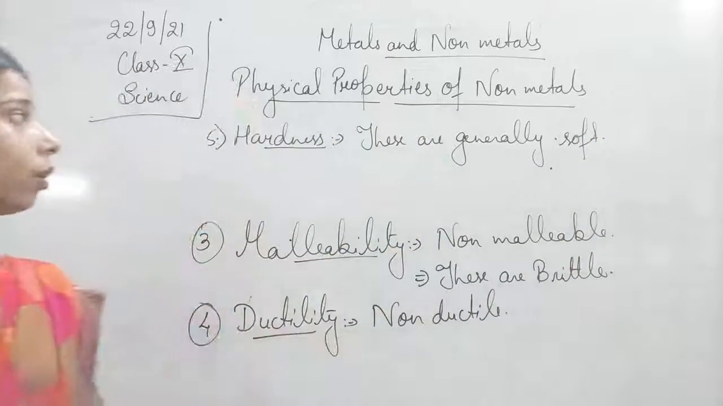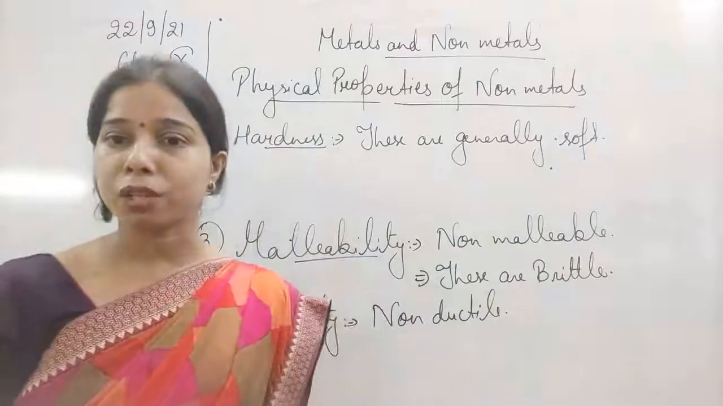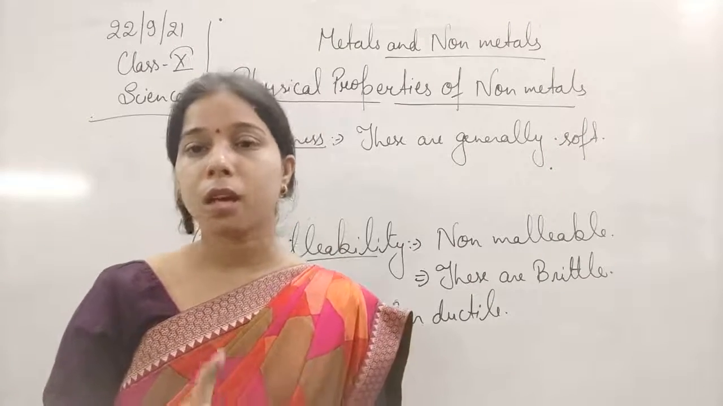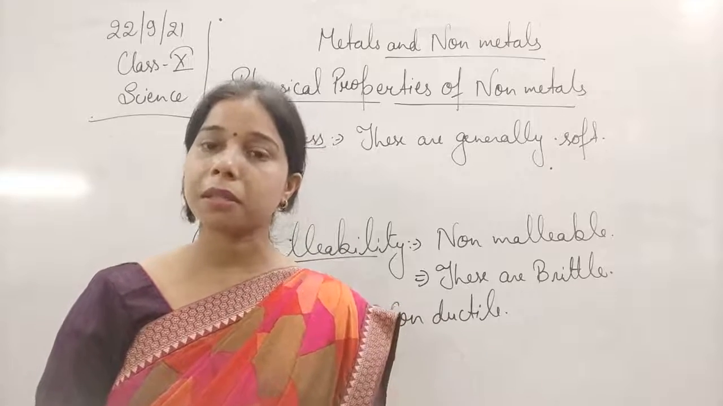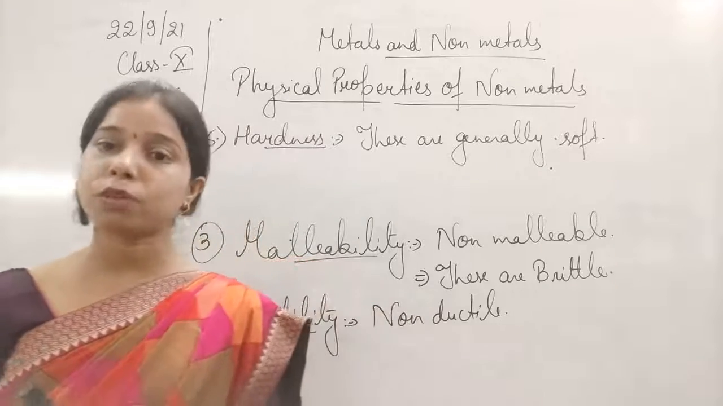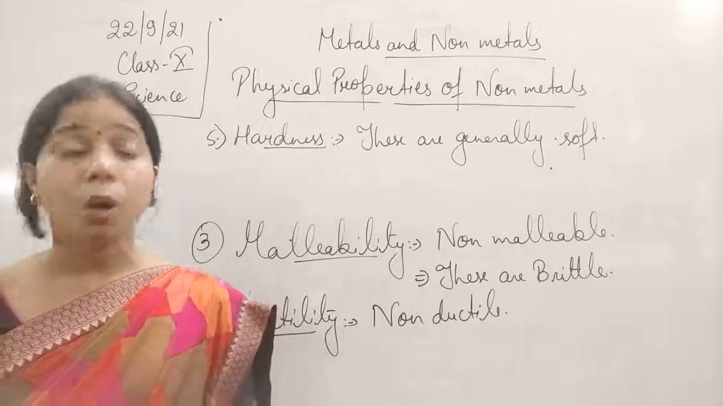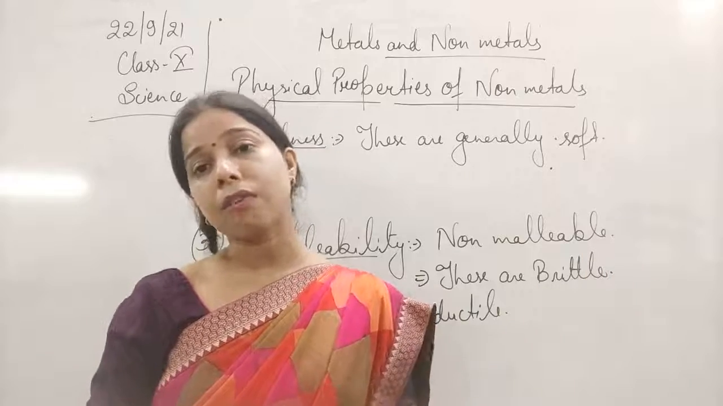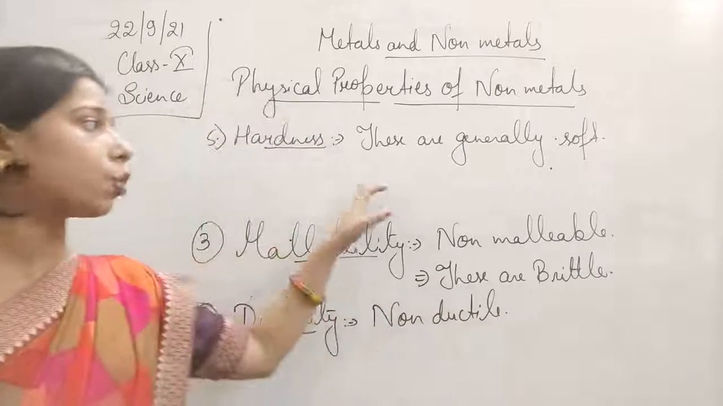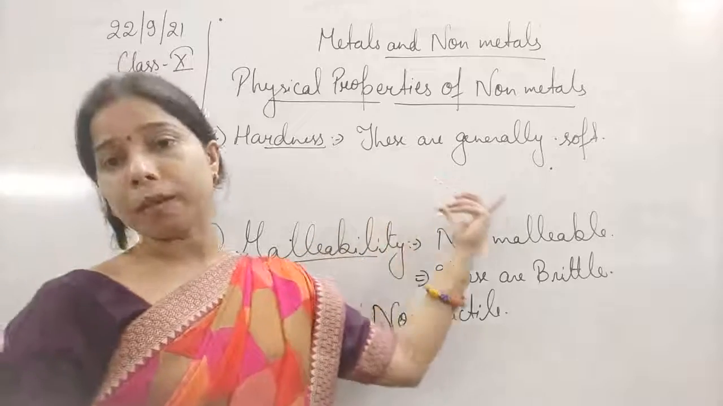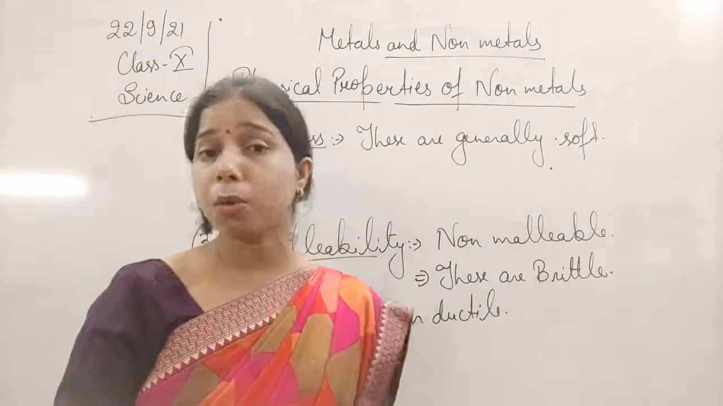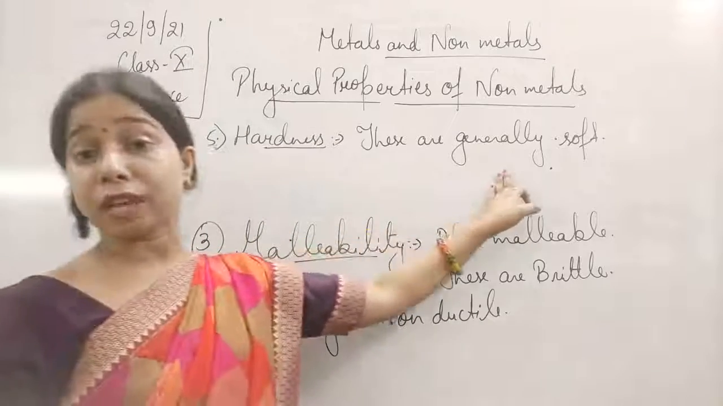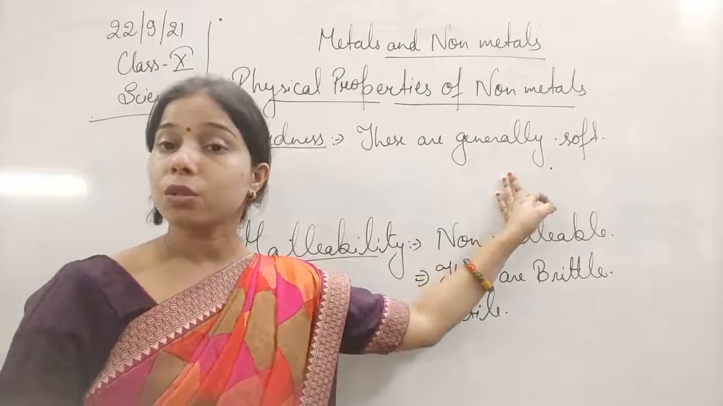And you can understand this. See, mostly non-metals exist in the gaseous form. When we talk about solid, liquid or gas, we know that a solid exists in the solid state because the intermolecular force of attraction between its particles is very strong. In a liquid it is a little less compared to a solid, and in a gas it is the least. So if most of the non-metals exist in the gaseous state, it means the intermolecular force of attraction between them is very weak, and if it is weak, they are generally soft.